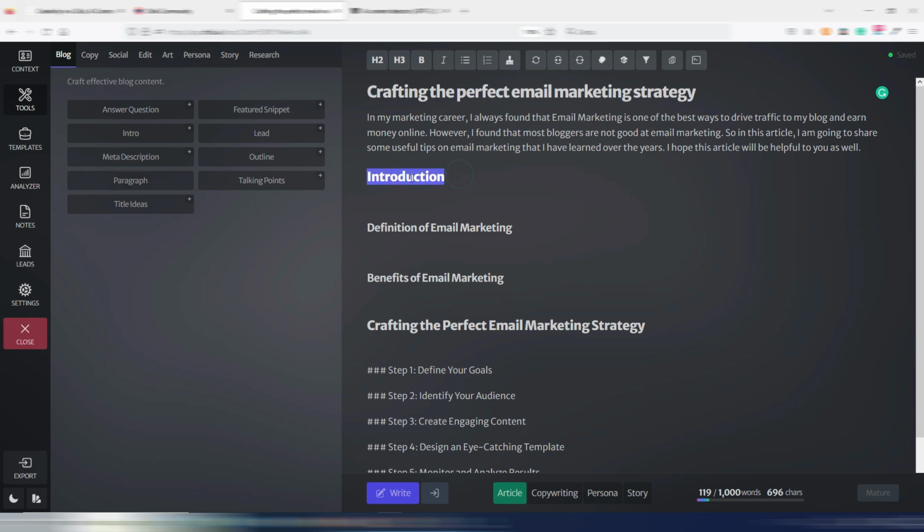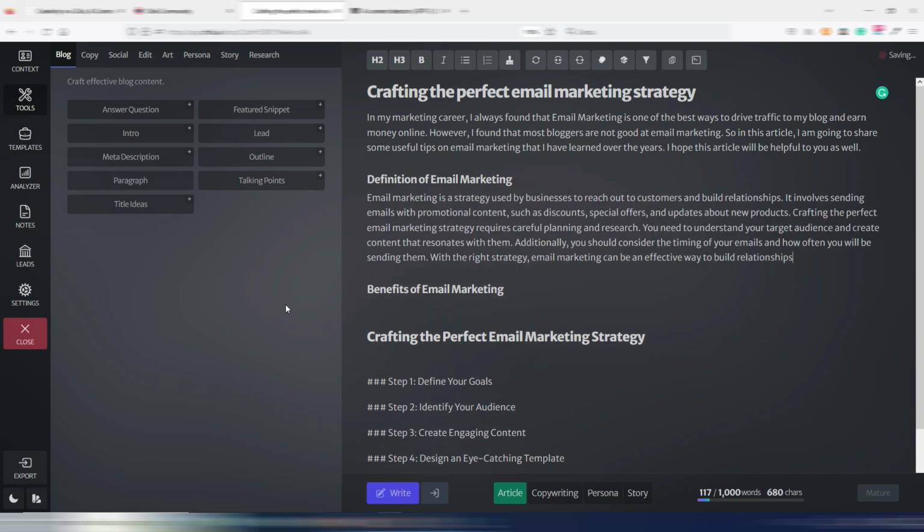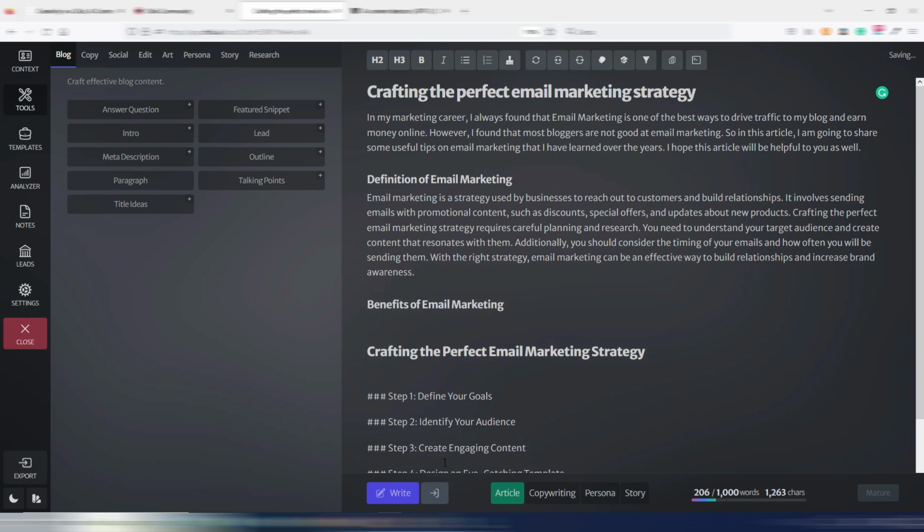For example, I already have an introduction, so let's try to generate something for this definition of email marketing. I can again use these tools. One of the easiest ones is this paragraph. For example, I can just place my cursor here and click on paragraph. And Chibi will generate a paragraph using definition of email marketing. Email marketing is a strategy used by businesses to reach out to customers and build relationships. You can stop the video and read. And as you can see, it stopped here, so the sentence is not finished, but I can click on this finish button and it will be finished.